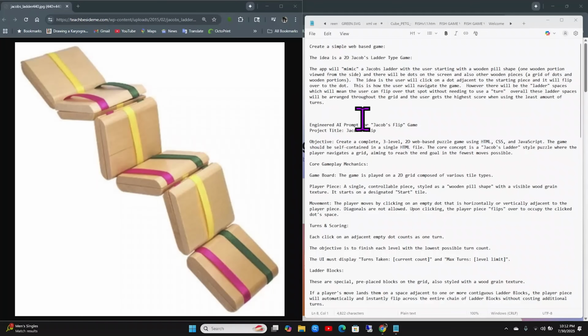Going to be a fun one. This is just an idea that's been living in my mind for a while. So if you know what a Jacob's ladder is, it just goes click, click, click, click down. And I want to try to create an AI game using the idea of a Jacob's ladder.